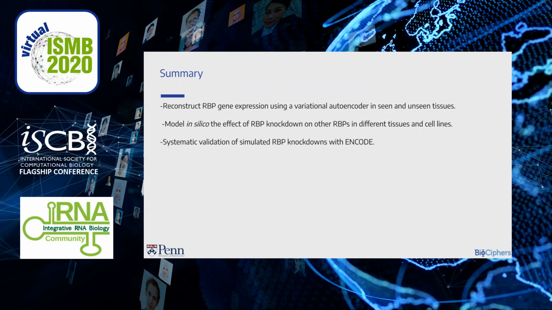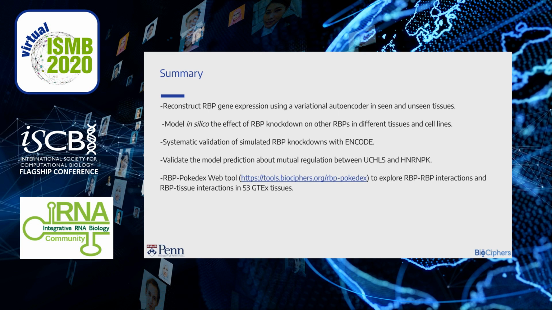Furthermore, we can show that our model finds real RBP targets through systematic evaluation with large-scale RBP knockdown evidence in form of RNA-seq and CLIP from ENCODE, and through individual validation, we show possibly cooperative regulation between UCHL5 and HNRNPK. Finally, we provide RBP-Pokedex as a tool to the RNA community. It can be used to explore RBP interactions across 53 GTEx tissues and generate RBP regulatory hypotheses.